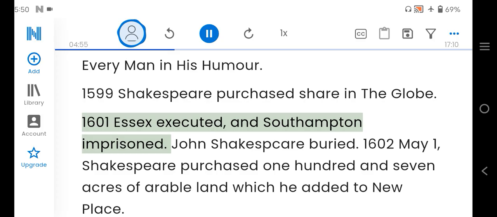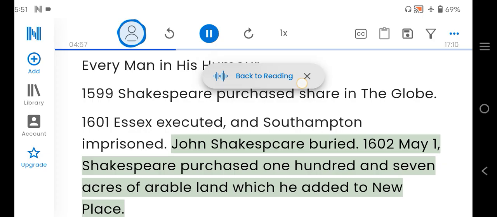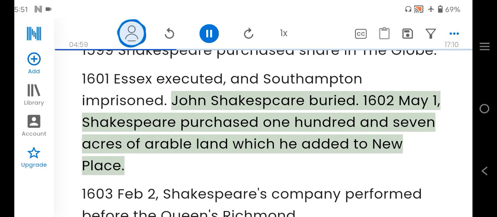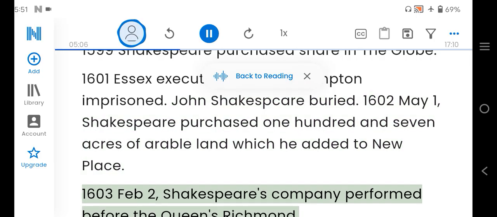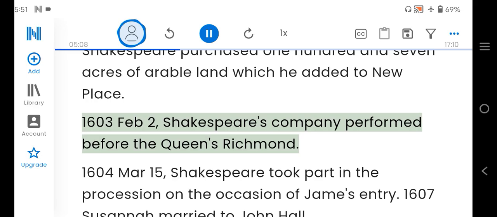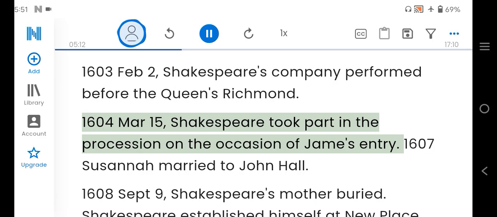1601 Essex executed, and Southampton imprisoned. John Shakespeare buried. 1602 May 1, Shakespeare purchased 107 acres of arable land which he added to New Place. 1603 February 2, Shakespeare's company performed before the Queen at Richmond. 1604 March 15, Shakespeare took part in the procession on the occasion of James' entry.